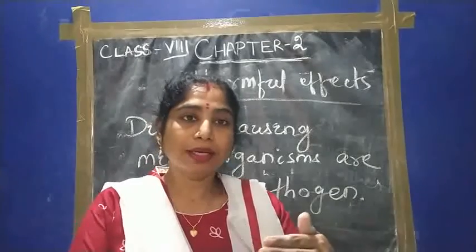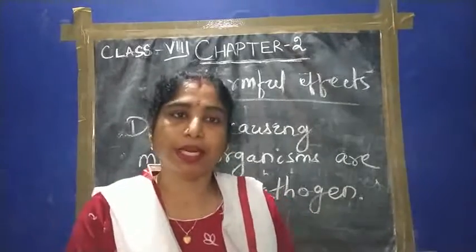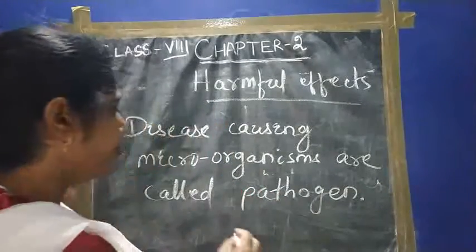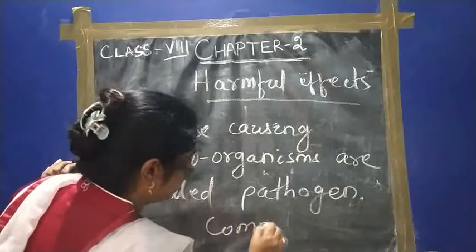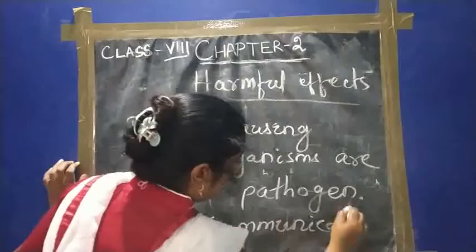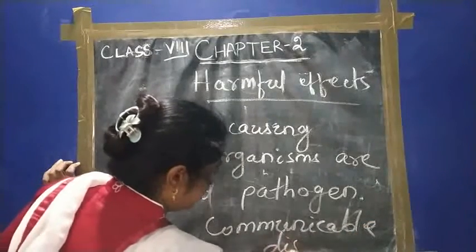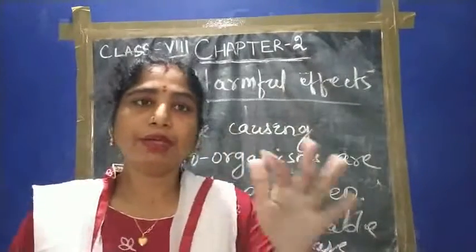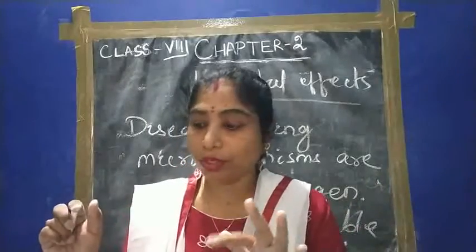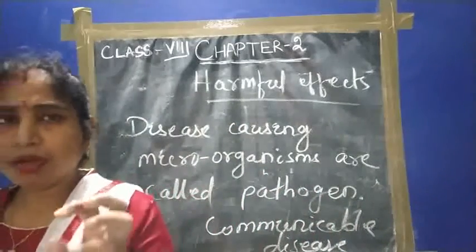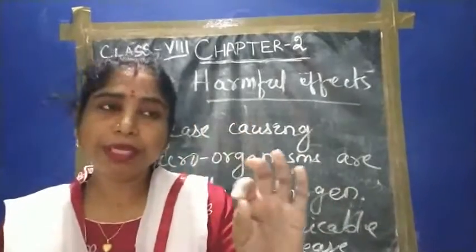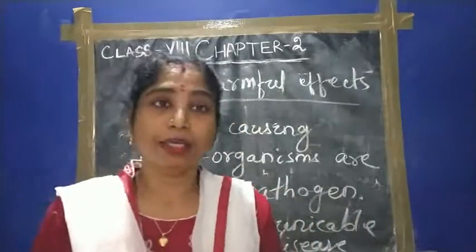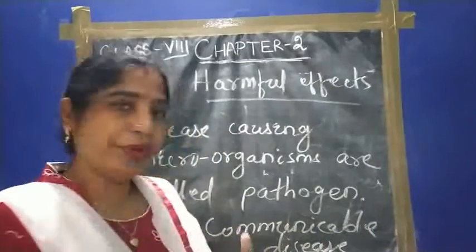When you are in contact with a diseased person, after some time if you are suffering from that disease, then that type of disease is called a communicable disease. The best example is your common cold. It communicates by touch or through the air, water, from the infected person to the healthy person. It comes through the air, water, and also by contact. These are called communicable diseases.